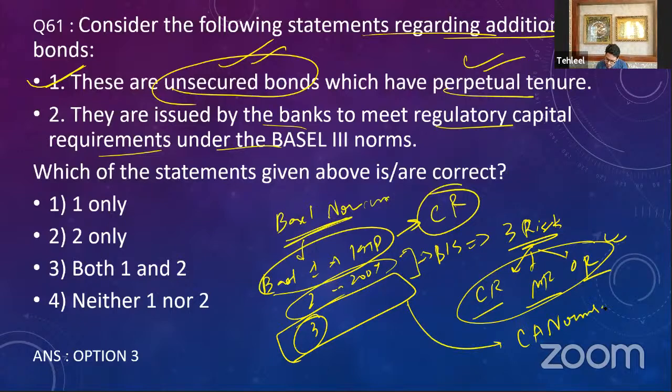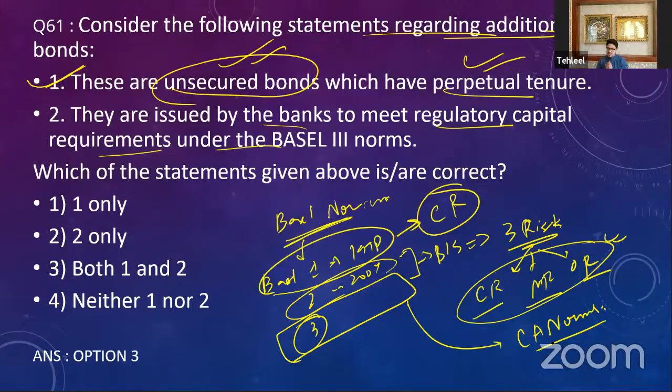Okay, that is the capital adequacy norm. That is how much capital is adequate for the banks, that they should have that much capital before starting the banking operations. Now, if the banks do not have that capital, they will not be able to start the financial services.